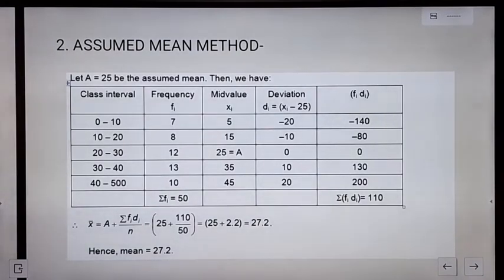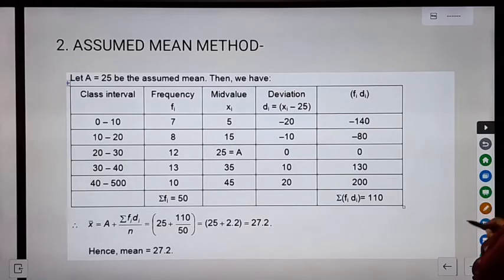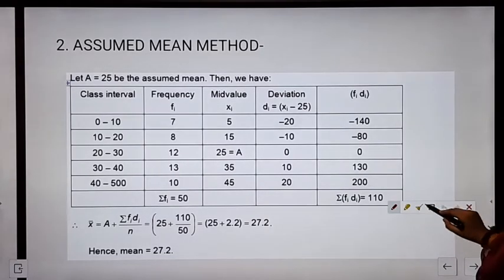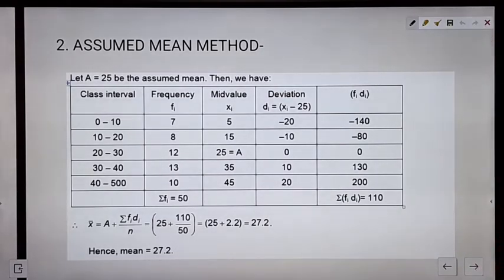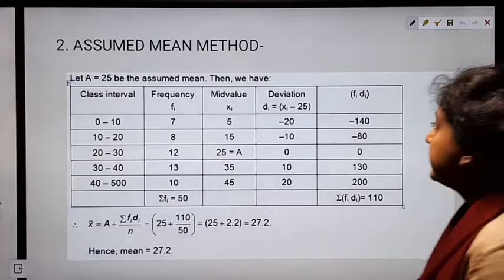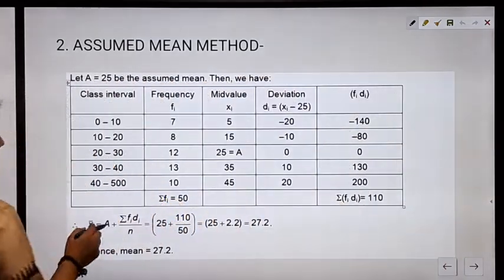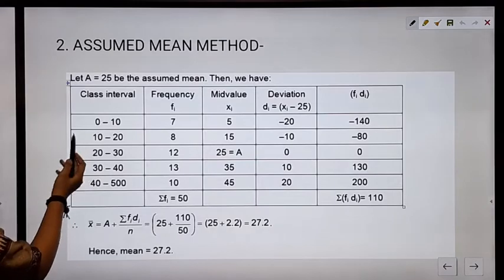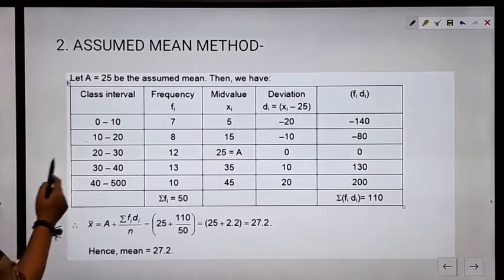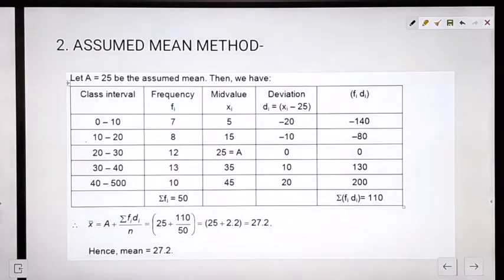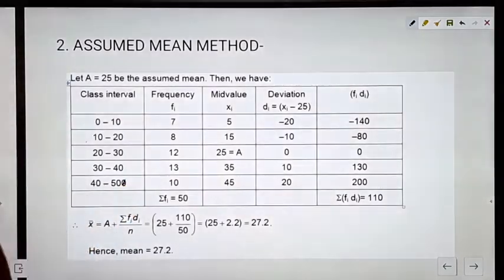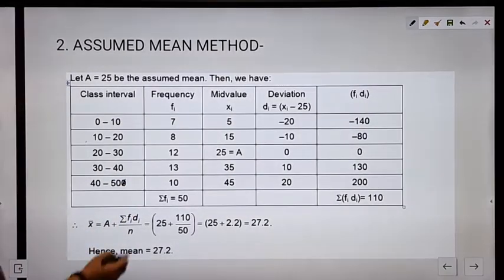Next we have the assumed mean method. Here what do we have to do? See, this is the table given to us. We have the class intervals 0 to 10, 10 to 20, 20 to 30, 30 to 40, 40 to 50. And then we have the frequency.